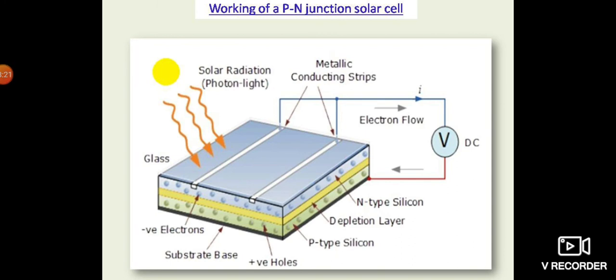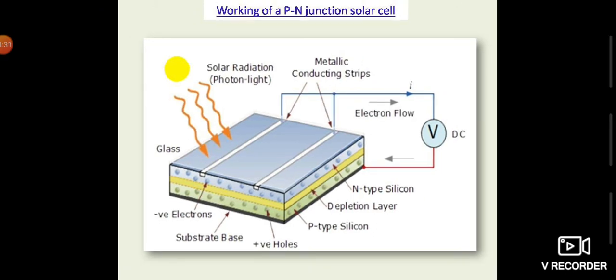In this figure, you can clearly see the overall structure and performance of a solar cell. At the top of the N-plus region, that is, the N-type silicon region, there is a glass coating.